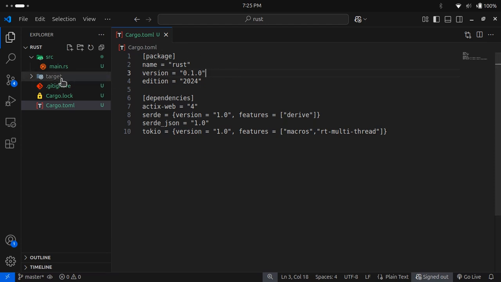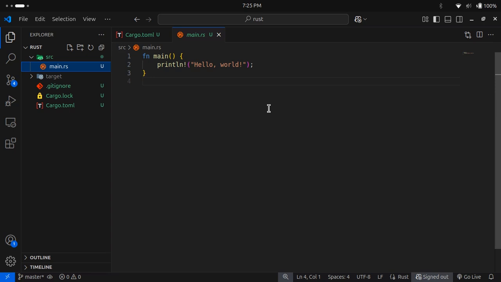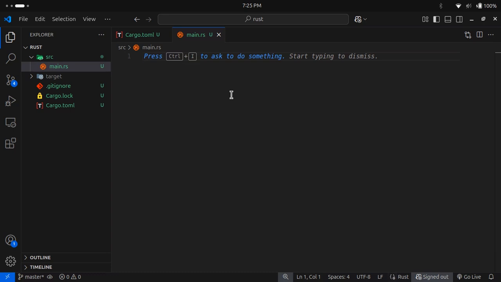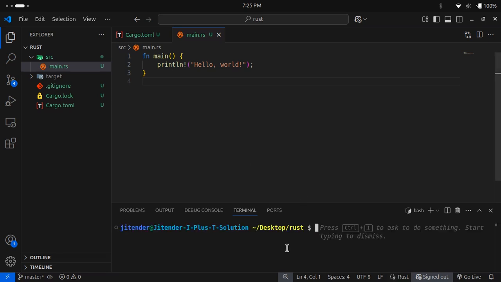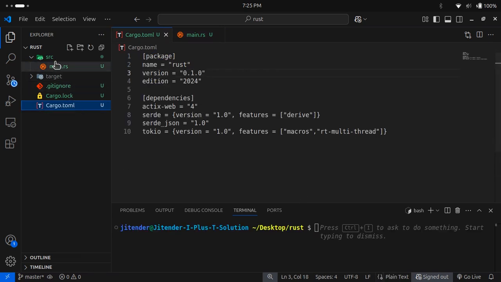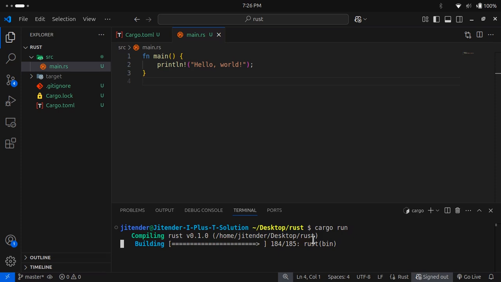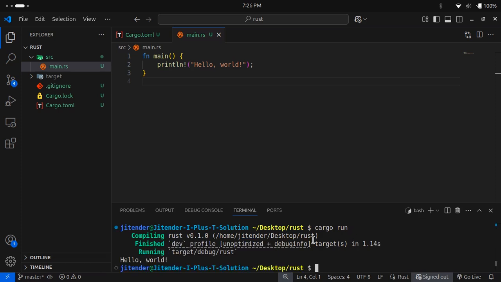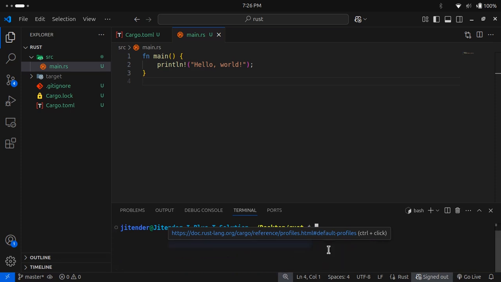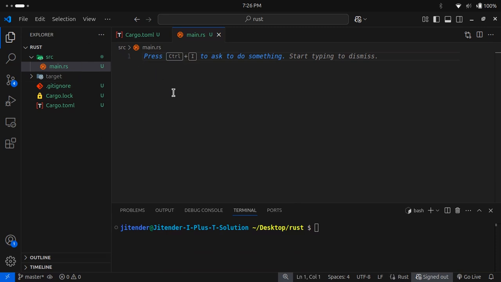Now we will come to our main file. First of all, we will do Ctrl+Z, and then install the packages, whatever packages are there. For that, you can simply run cargo run, and this will automatically start installing your packages. When you do it the first time, it will install a lot of packages. No need to fear; just give them time to install. Now we can easily remove the code from our main.rs file.